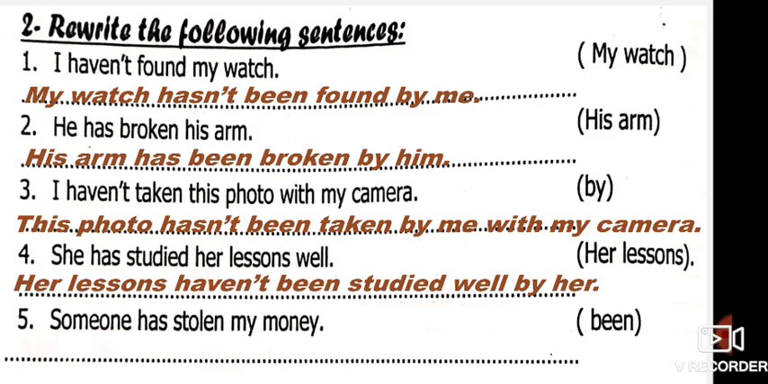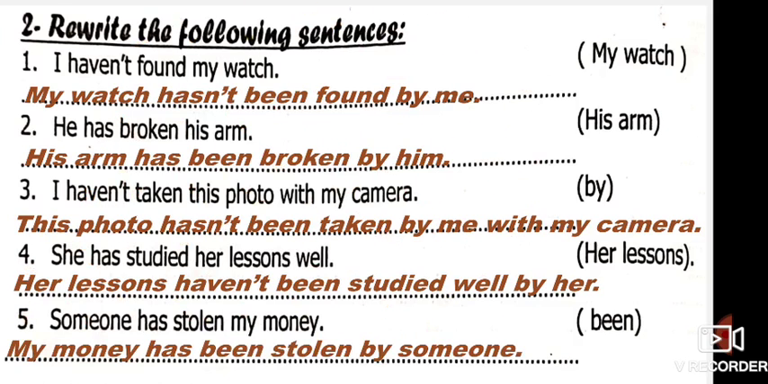Someone has stolen my money. My money is uncountable, so it takes has. My money has been stolen by someone. I can write by someone, or I can write my money has been stolen only. Okay?